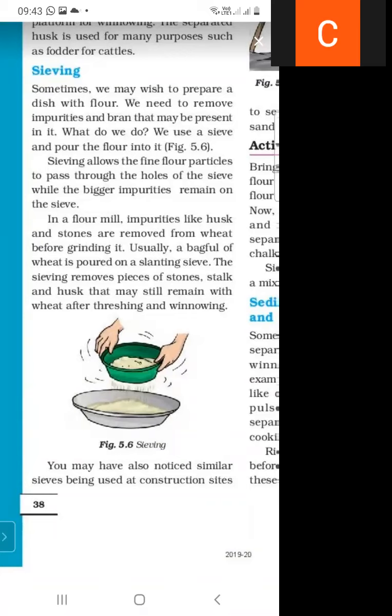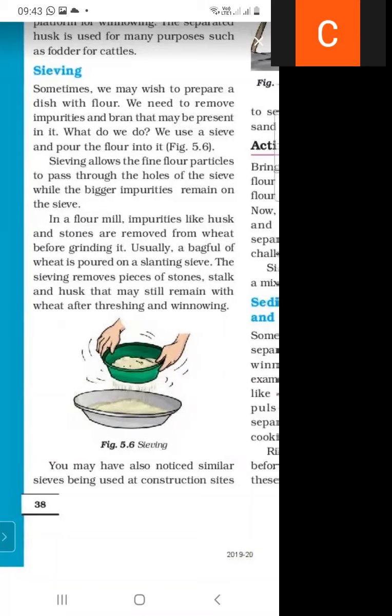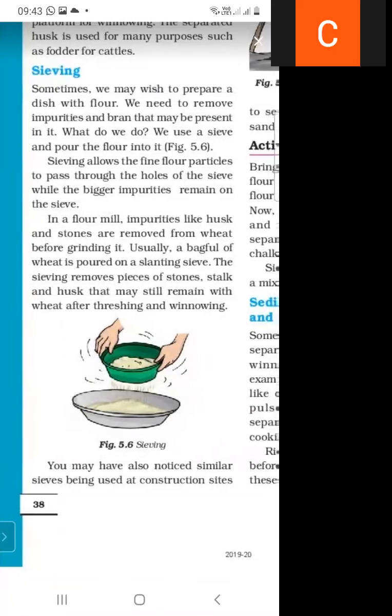So in a flour mill, husk and stones are removed from wheat. And how can we separate them with the help of sieving? Sieving allows the fine particles to pass through, while the impurities remain on the sieve. Because of this, the impurities are separated from the flour. This process is also used in the flour mill.